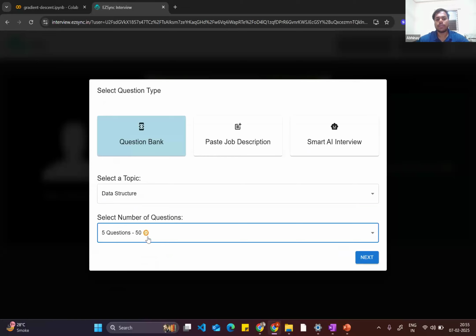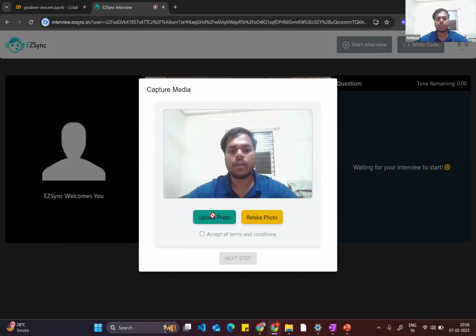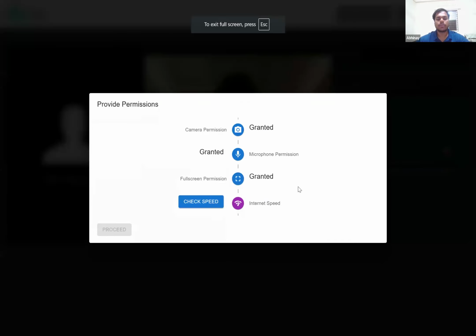For the 5 questions, 50 coins will be deducted, as we offer 250 coins to each candidate free of cost. When I click on the start button, it will ask for face recognition so that nobody can cheat. I will capture my photo, upload it on the dashboard, accept some terms and conditions, and select the next button. After waiting for some time, it will request full screen access, and then check the internet speed.